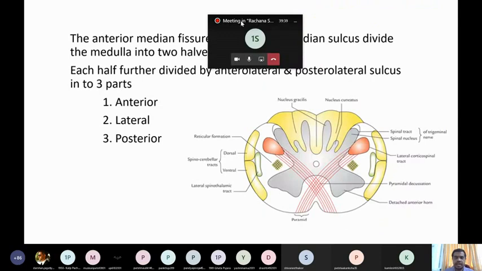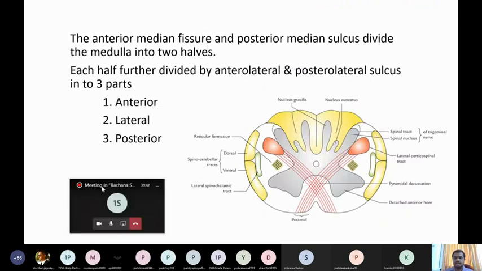The anterior median fissure and posterior median sulcus divide the medulla into two halves. If I draw a line between these two, the medulla is now divided into two halves. Each half is further divided by the anterolateral and posterolateral sulcus. You can see here, this is the anterolateral sulcus. Similarly, here is a very faint sulcus, the posterolateral sulcus.